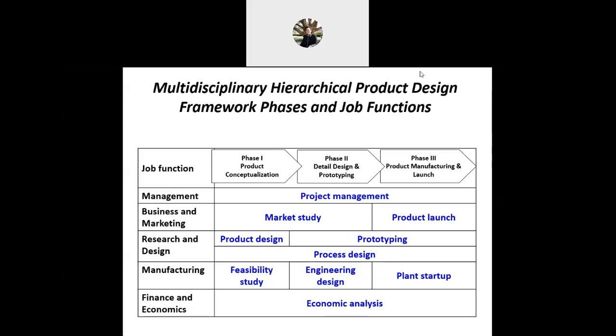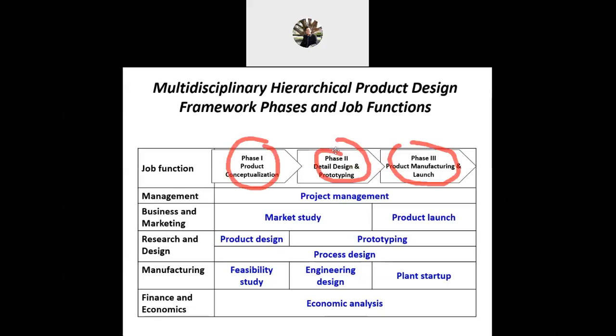Phase 1 is product conceptualization, phase 2 is design and prototyping, and phase 3 is product manufacturing and launching.